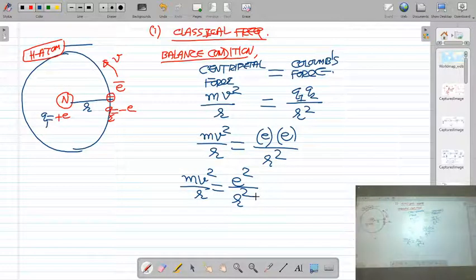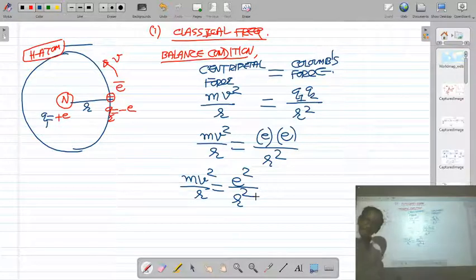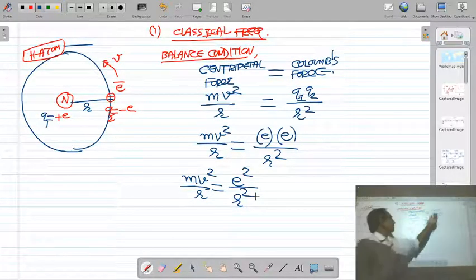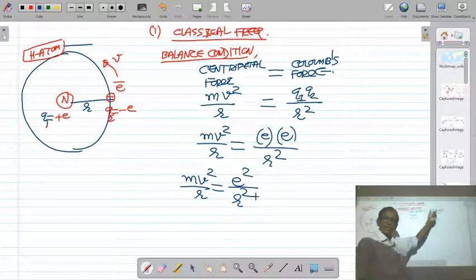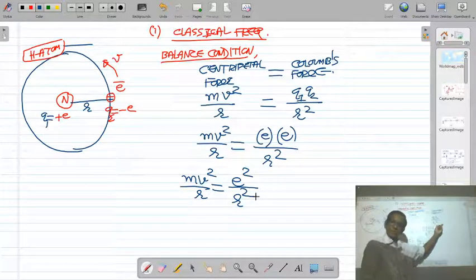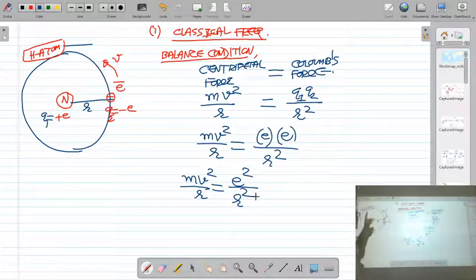Is it right? Okay, so balance condition or condition of stability of the electron is that the centripetal force mv square upon r required for the orbital motion of electron around the hydrogen nucleus is provided by the Coulomb attractive force Q1 Q2 upon r square acting between nucleus and electron.